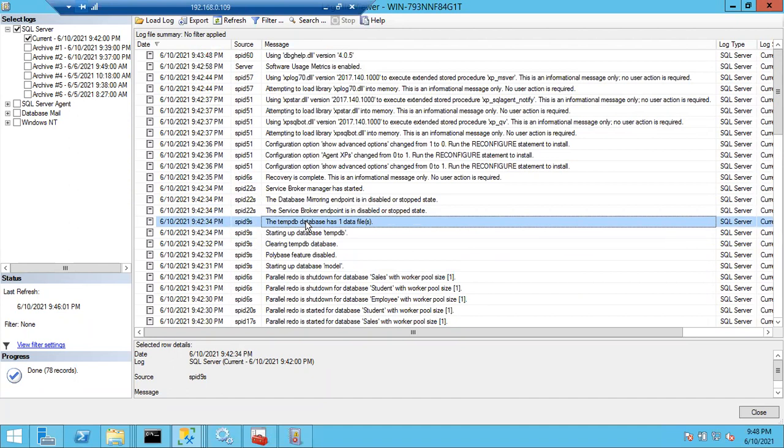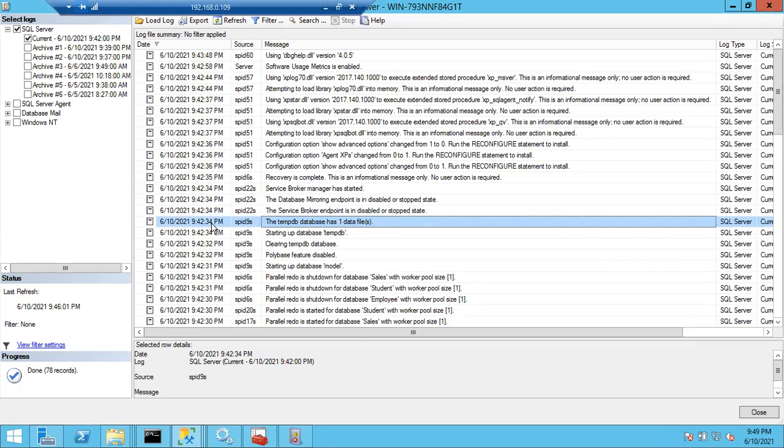So this is the order: first master, then resource database, then your model database, then tempdb, then finally your msdb, then all user databases will come in order. The time it shows will be the same, but actually the milliseconds are different. The entries look like this, but this is the actual order: master, resource, model, then tempdb, then msdb, then all your user databases will come online.